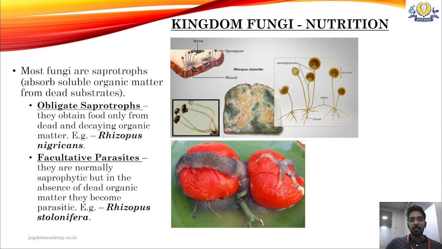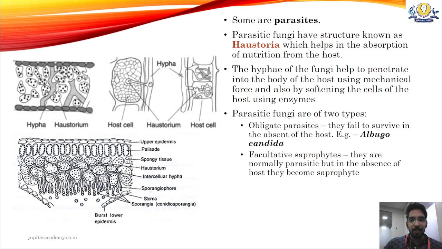So we have obligate saprotrophs and facultative parasites, which are both saprotrophic in nutrition. An example of facultative parasites is Rhizopus stolonifer. Next are parasites. Some of the fungi are parasites as well. These parasitic fungi have a structure called haustoria, which is a root-like structure embedded into the cells of the host, and it absorbs nutrition and organic matter from the host. Such a structure is called haustoria. It can be understood as synonymous to roots, helping in the absorption of nutrients from the host.